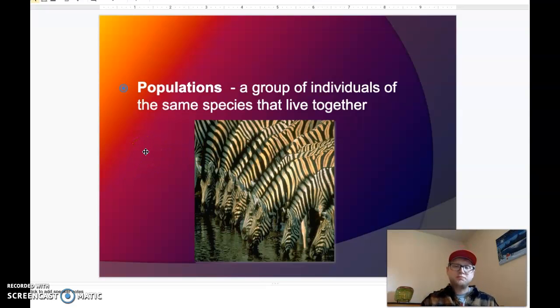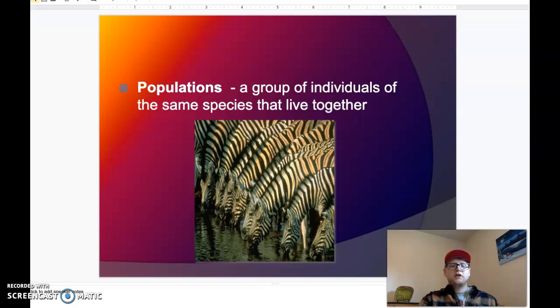How many of the same species live in an area, right? You could have a population of otters on a river or a population of trees in a certain area, right? So we go from an individual to a group of these organisms.